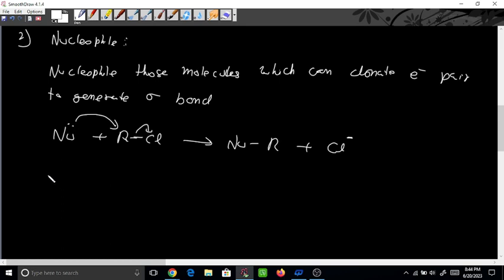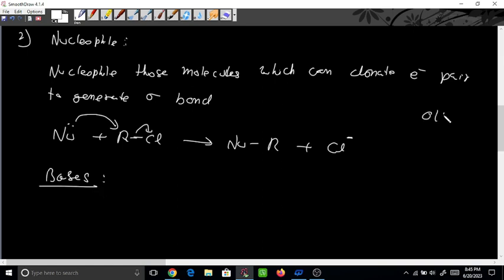Base also behaves in the same manner, but it is a little bit different from the nucleophile. Because these two will come together every time. So what are bases? Do you know the basic difference between acid and base? Acids dissociate to form H plus, and bases will form OH minus. But bases have one more property, that they can abstract a proton also.